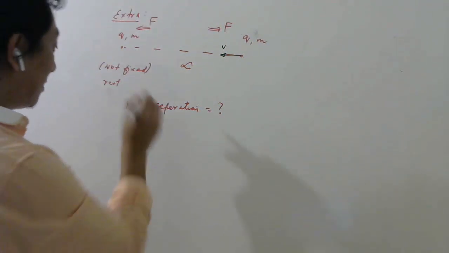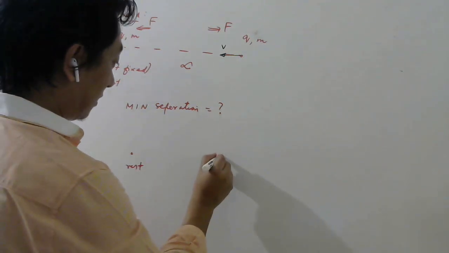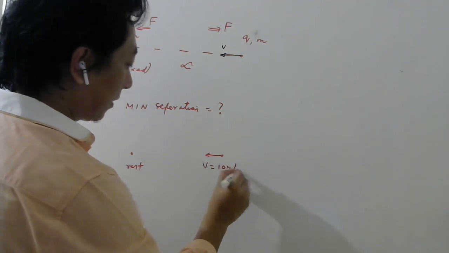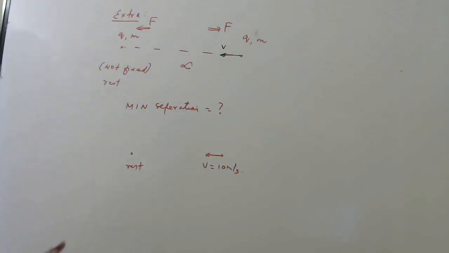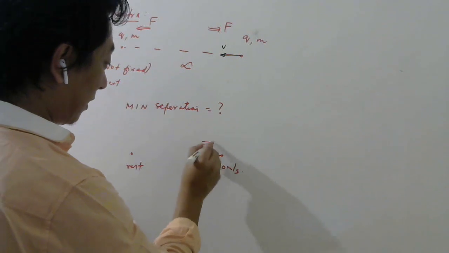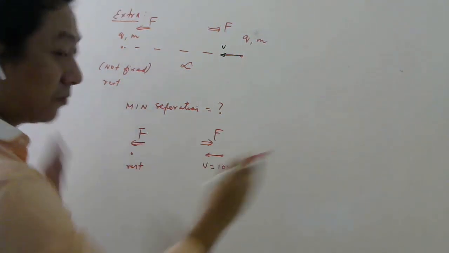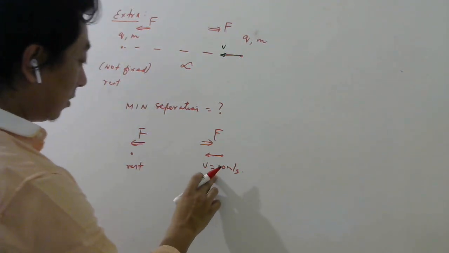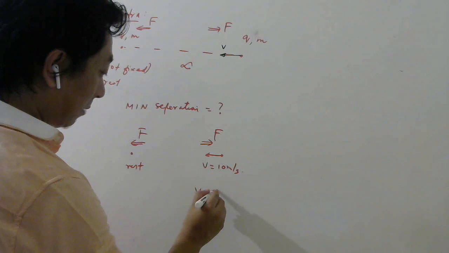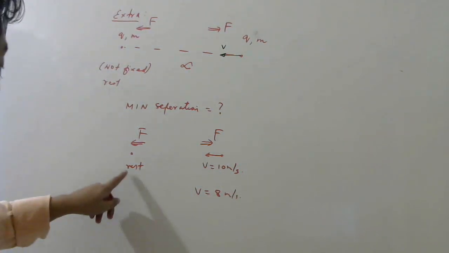So basically the situation is like this. Right now this is at rest and this is coming with velocity. Let us assume right now 10 meter per second. Okay, right now just an example. The moment this starts coming close, this will feel force this side. This will feel force this side. Repulsive force, right? So this will slow down. So as it comes nearer, this velocity after some time will become, let's say, 8 meter per second. And what about this particle?